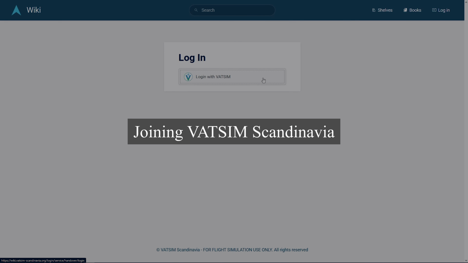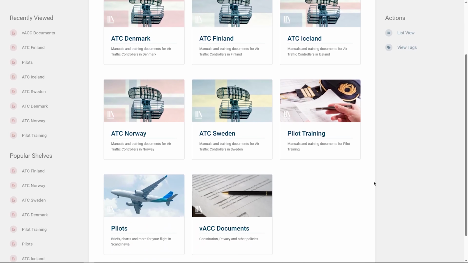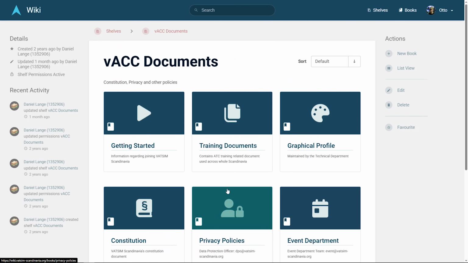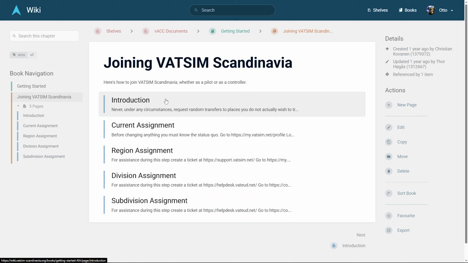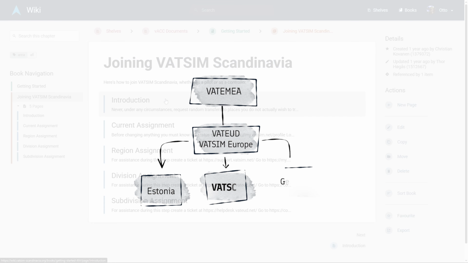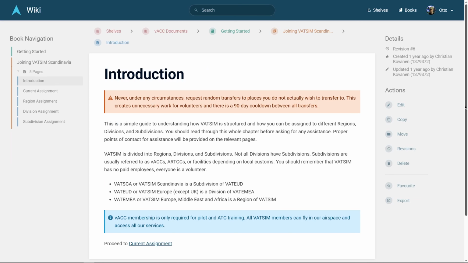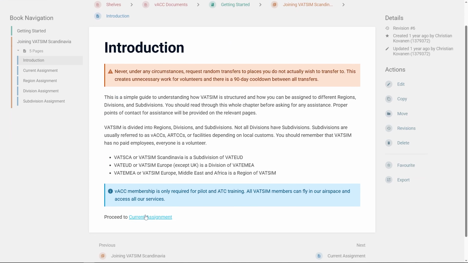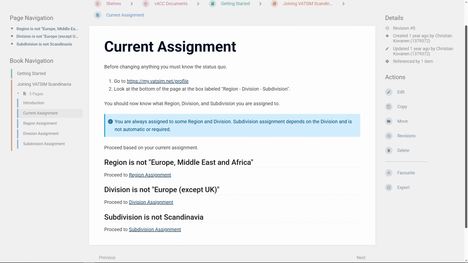To begin controlling in Finland, you must be a member of the VATSIM Scandinavia subdivision. VATSIM itself is organized into regions, divisions, and subdivisions. VATSIM Scandinavia is a subdivision of VATSIM Europe, which belongs to the Europe, Middle East, and Africa region. To check your current assignment, visit vatsim.net/profile. If your region, division, or subdivision is not correct, follow the instructions on the wiki page.